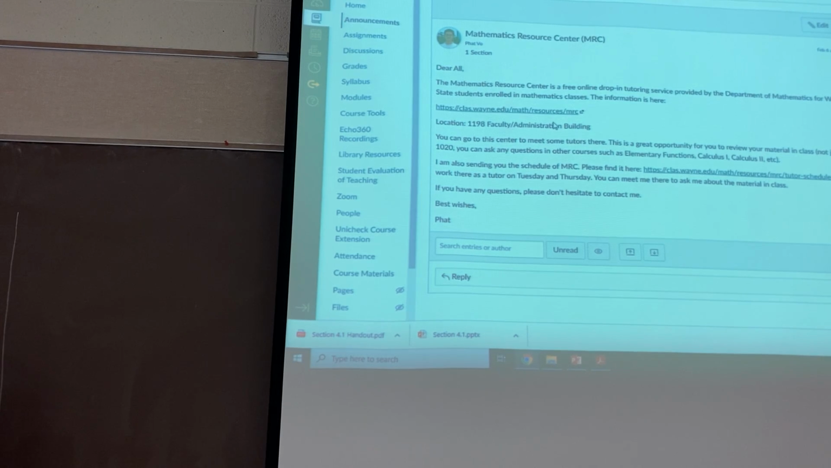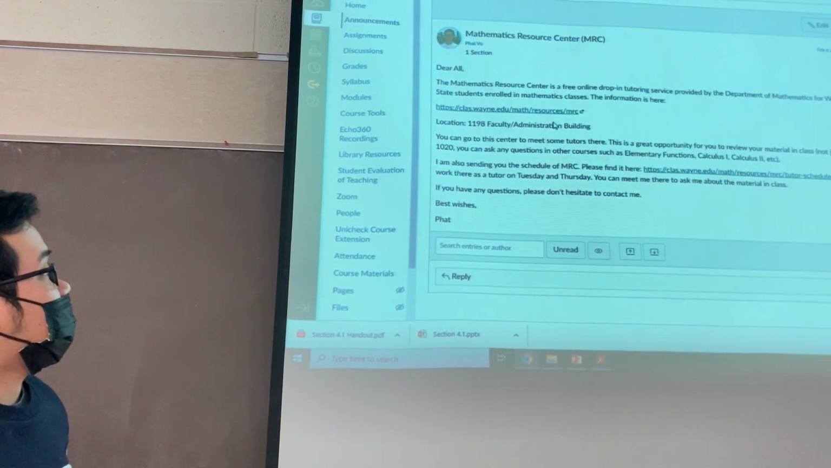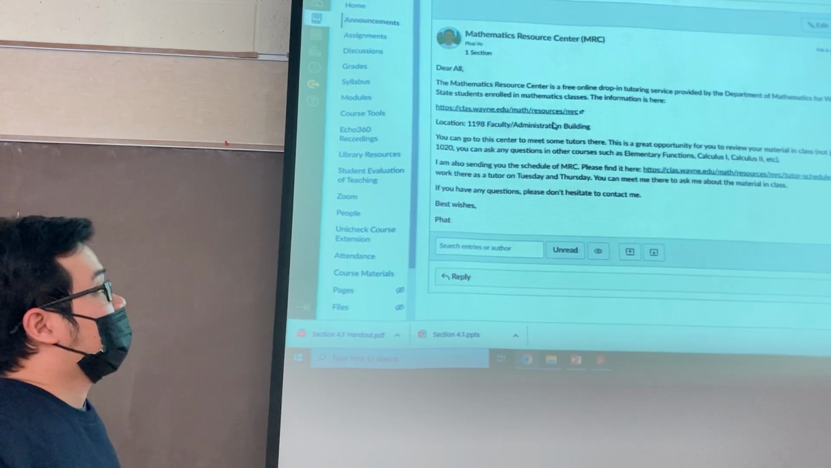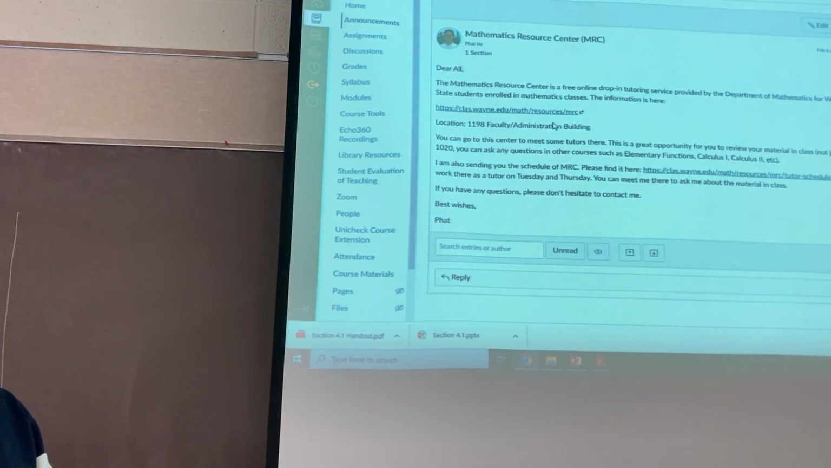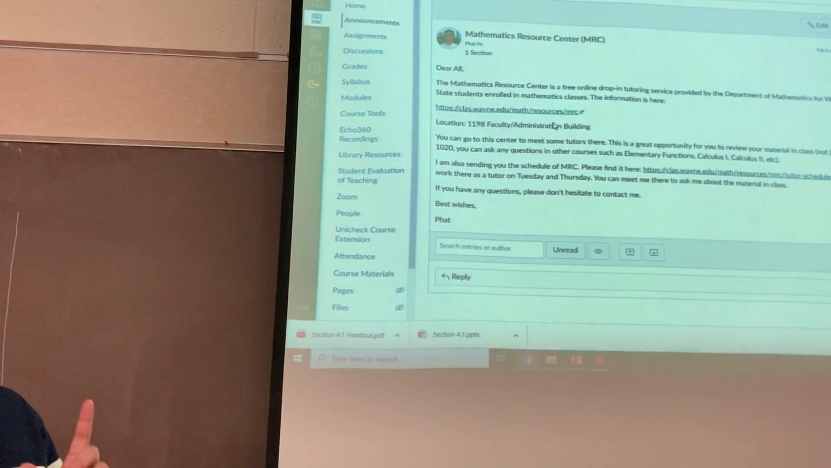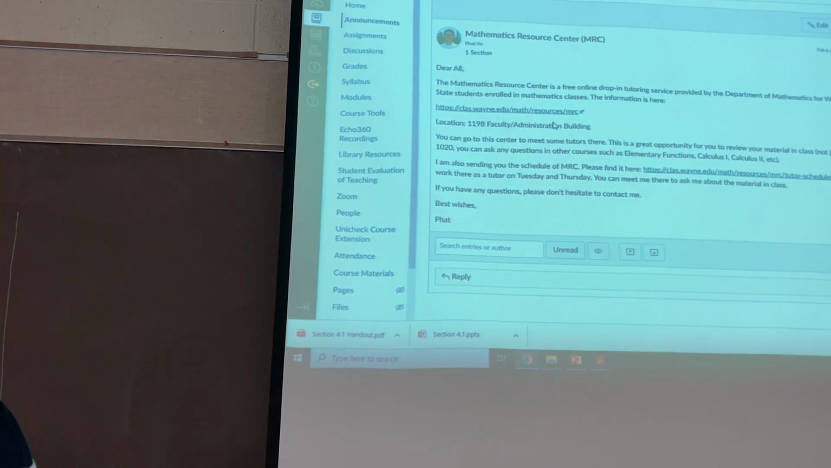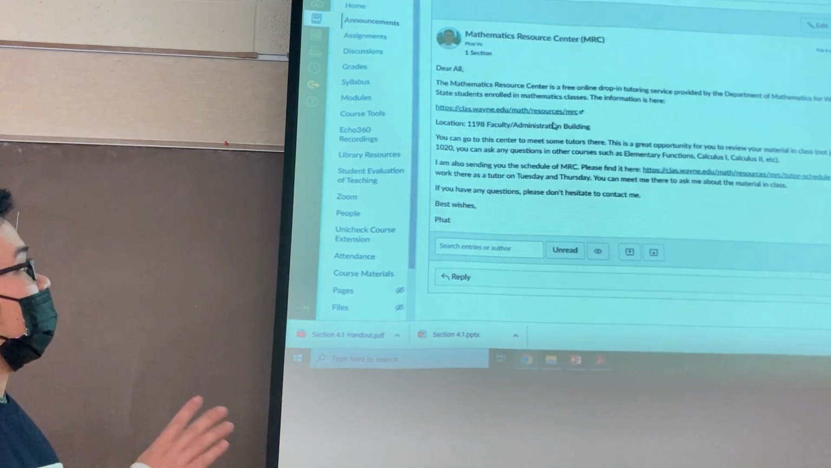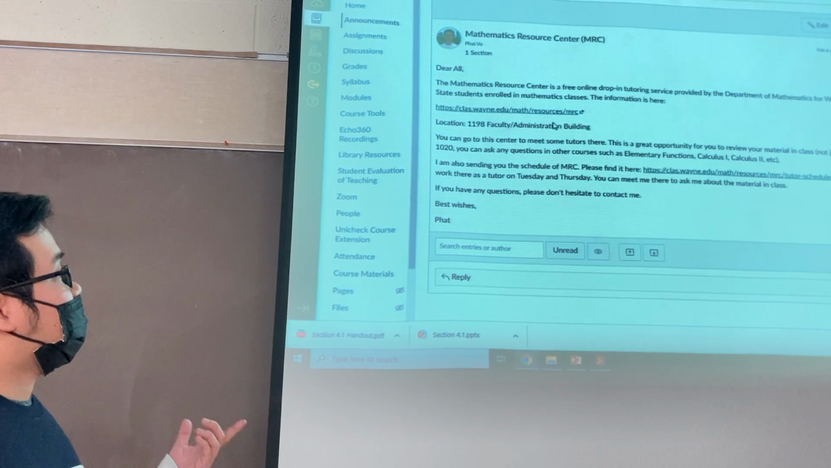So the first one here is the Mathematics Resource Center. That is the standard. It's a free online and in-person service provided by the mathematics department for students in mathematics courses. Okay, so the information you can find here, I provided here, and is the link for this center.